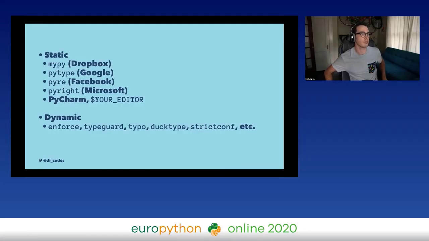At this point, there are actually lots of static type checkers and dynamic type checkers as well, which would check your types at runtime. So basically all the big Python shops had their own type checker. And still do, actually. Dropbox basically owns the development of MyPy. Google has a tool called PyType. Facebook has Pyre, Microsoft has Pyright, and some editors have type checkers built into them, like PyCharm. And then there's a bunch of dynamic type checkers as well. I think those are not quite as popular because they do add a limitation at runtime.